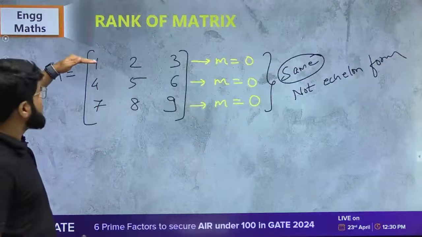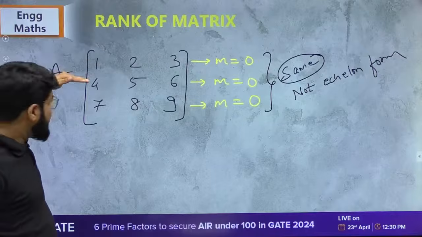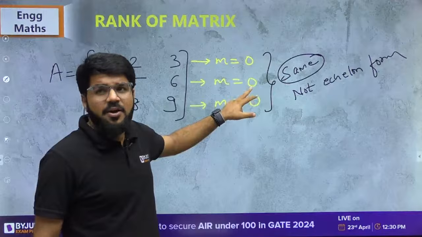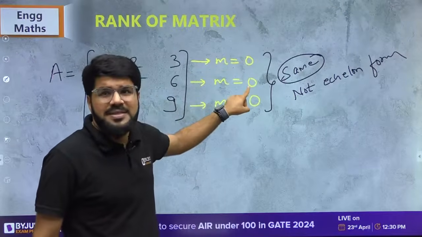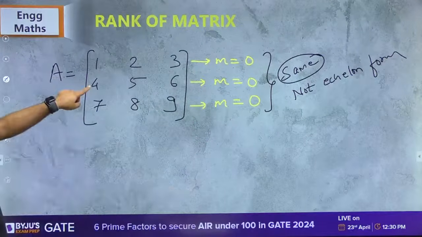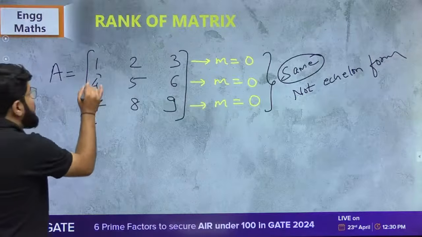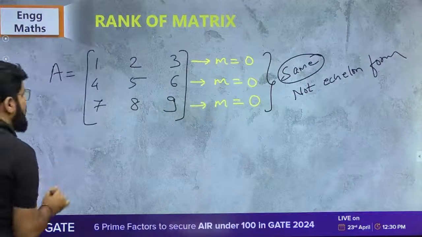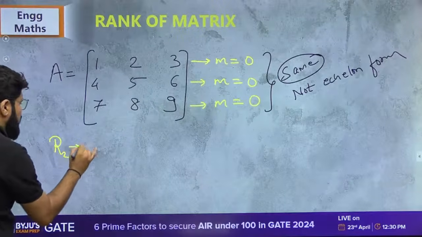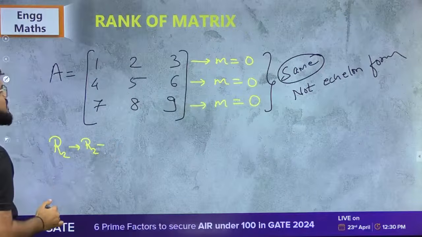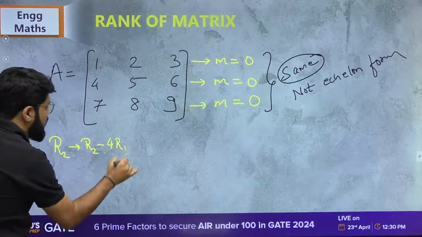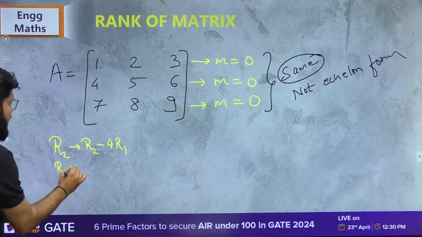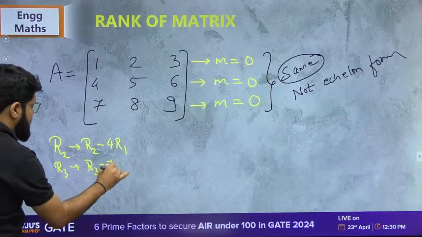Here there are no starting zeros. Let me add a starting 0 here. Increasing order means if there is 0, the next must have at least 1. So I need to make this 0. 4 minus 4 into 1 will be 0. So R2 I will write as R2 minus 4R1. And here also I will make it 0, so R3 I will write as R3 minus 7R1.